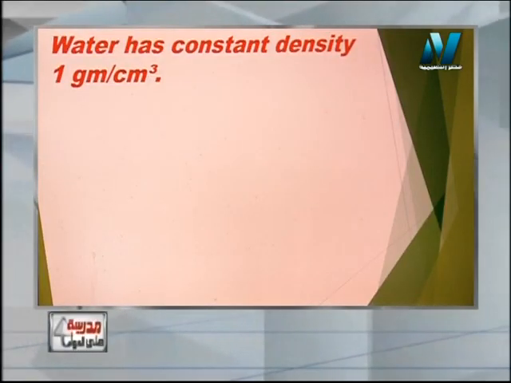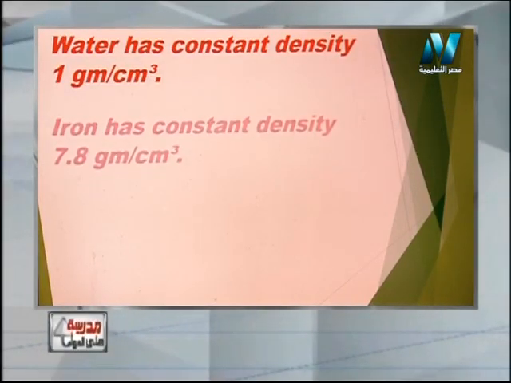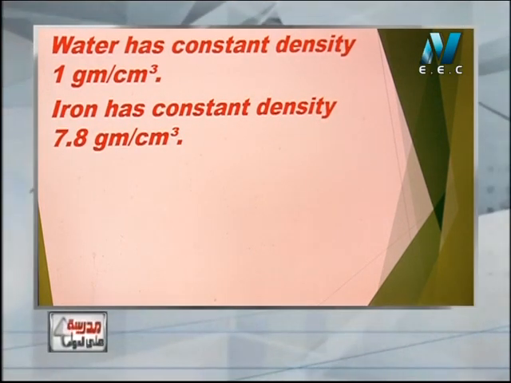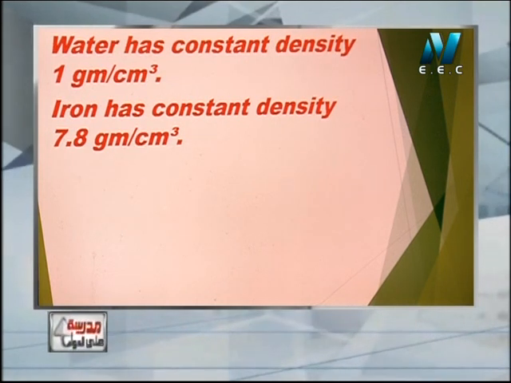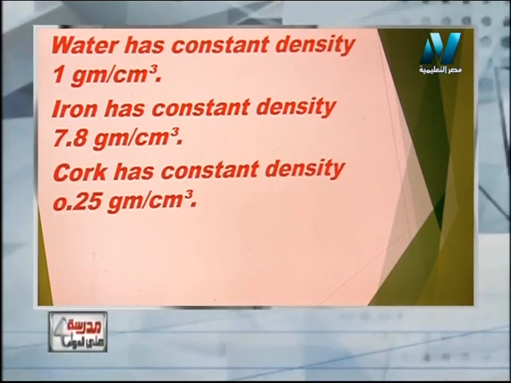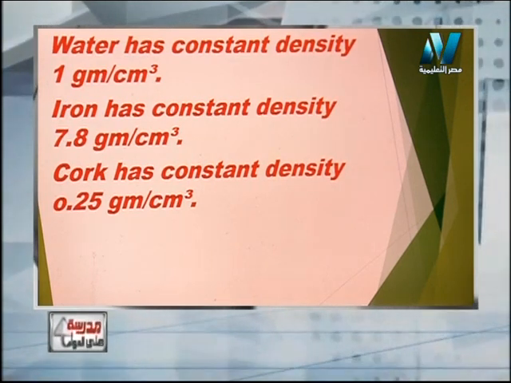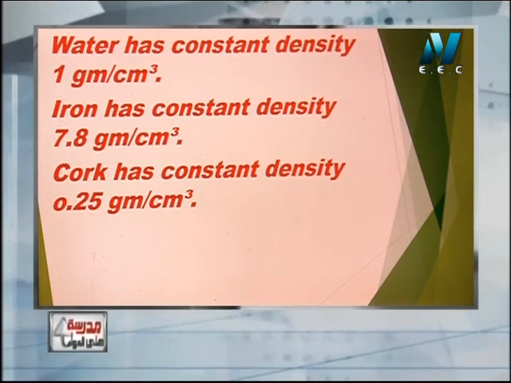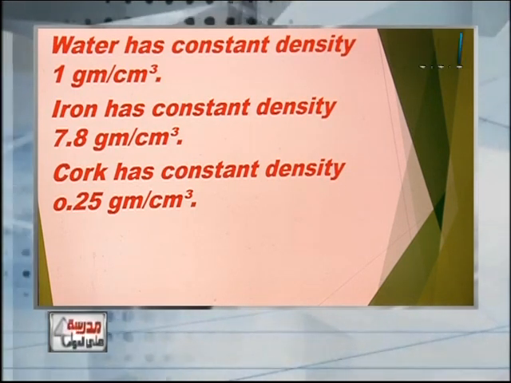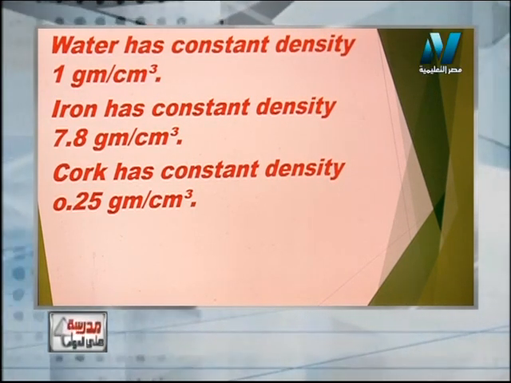Water has constant density. Its density is 1 gram per cubic centimeter. Iron has constant density, that is 7.8 gram per cubic centimeter. Cork, that can float on water, has constant density 0.25 gram per cubic centimeter. Copper, 8.8 gram per cubic centimeter.